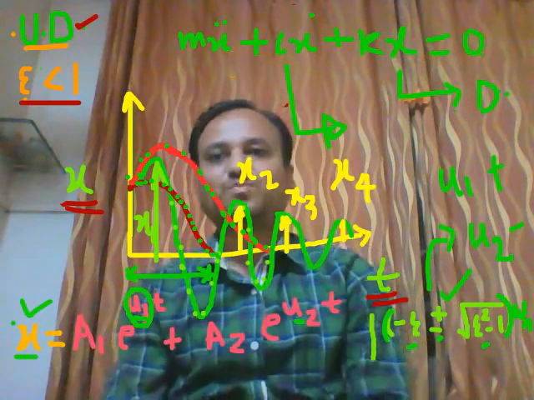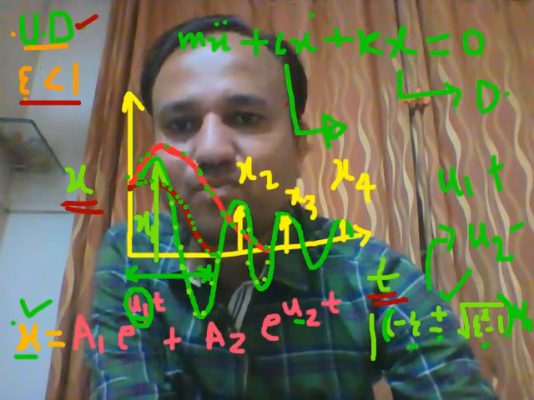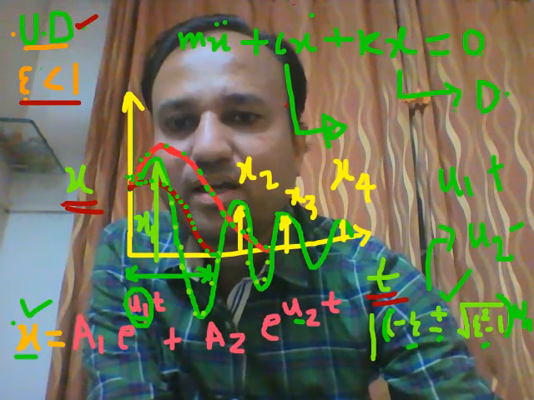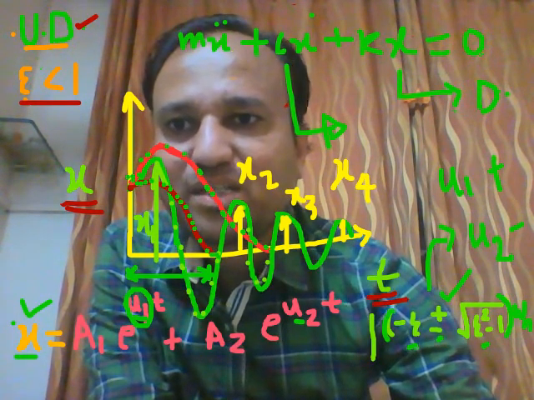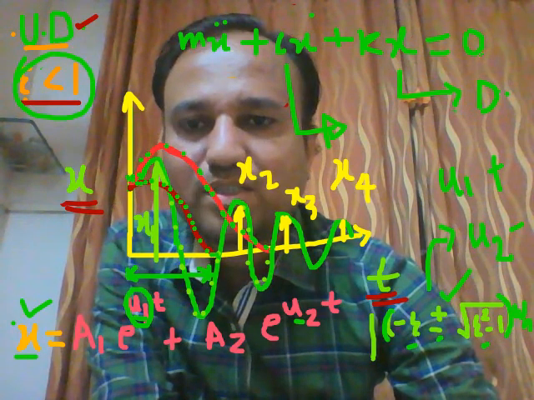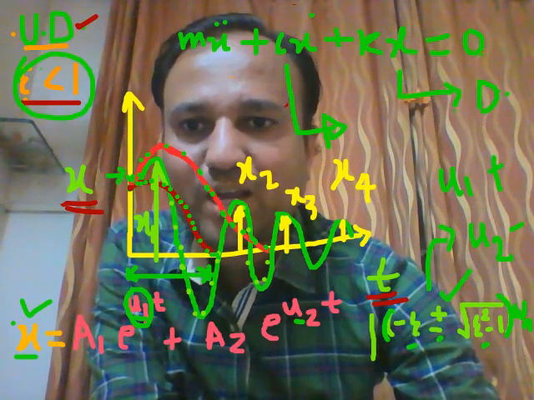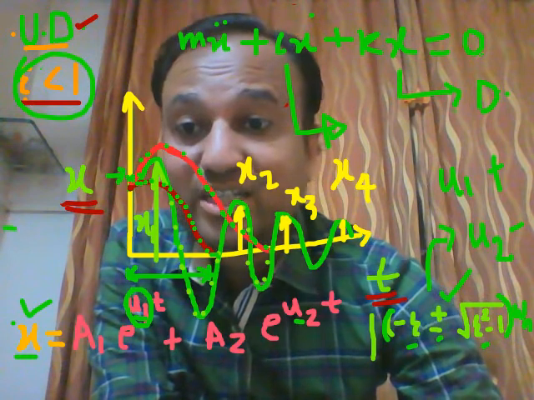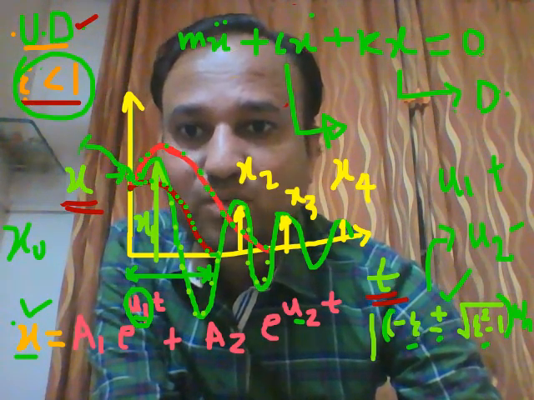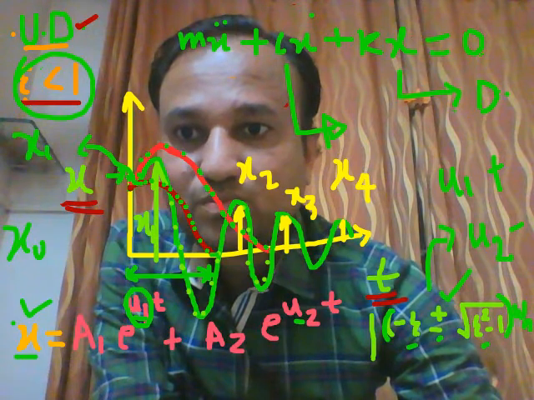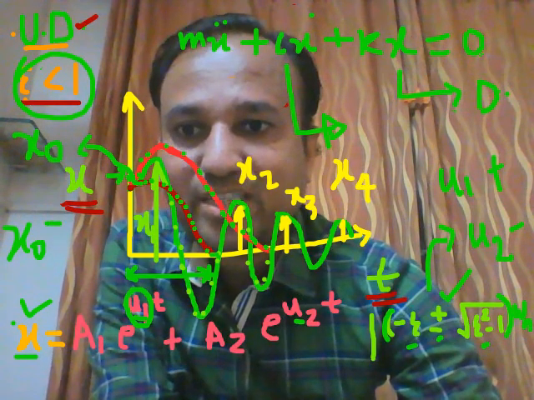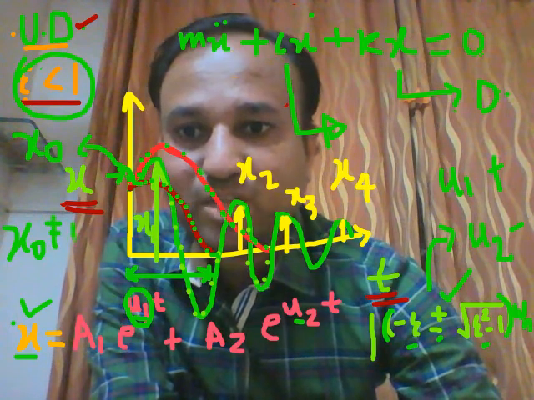Now student, as far as an underdamped system is concerned, epsilon is less than 1. See student, in this diagram the initial displacement is x0. Initial displacement x0 is different from 0.